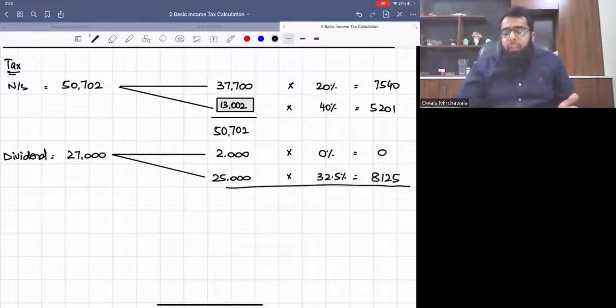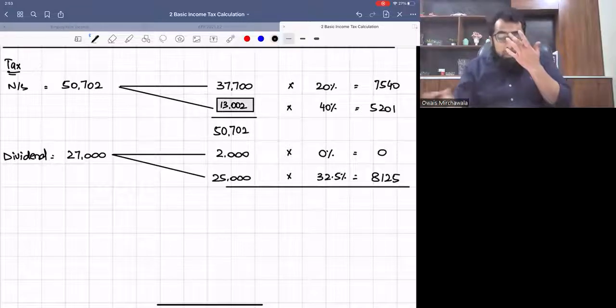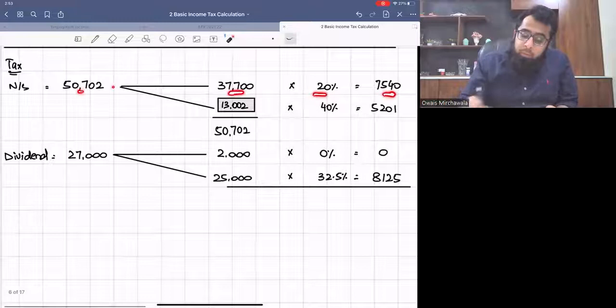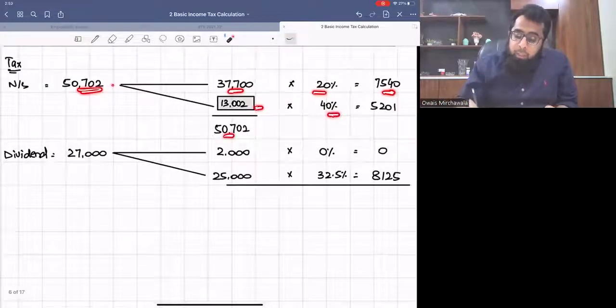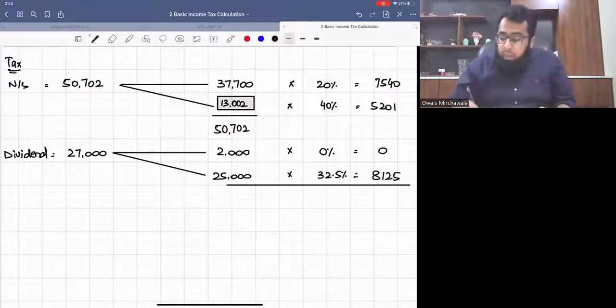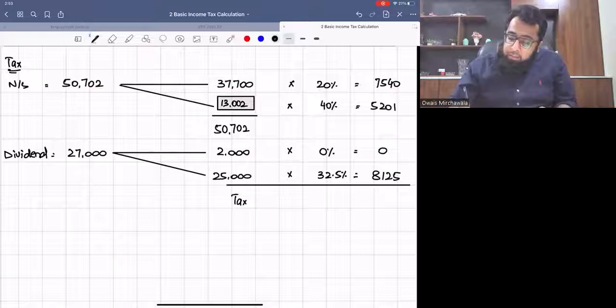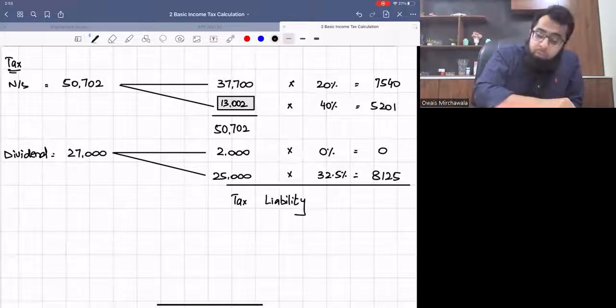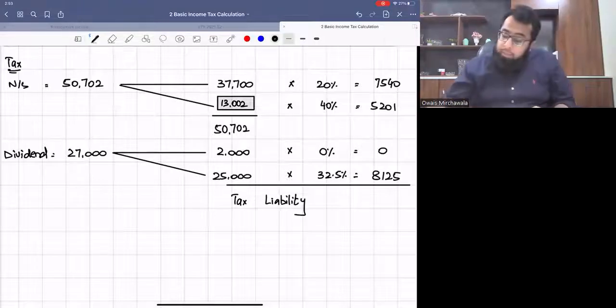I think it's a routine question. The first 37,700 goes at 20%. The remaining goes in the higher rate band. Dividend goes in at 0% for the first 2,000, and the remaining dividend goes in the higher rate band since the basic rate band was already used. So this gives me tax liability of 7,540, 5,201, and 8,125. So it's